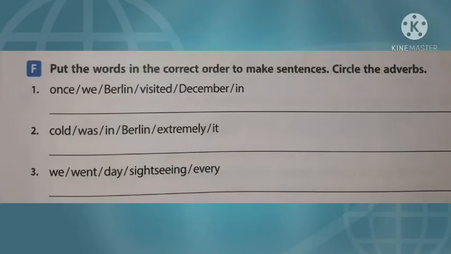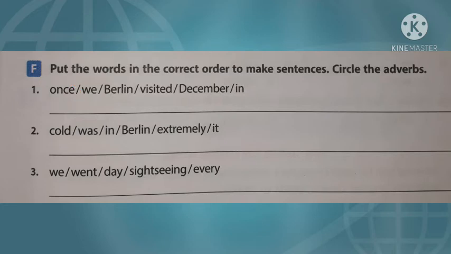Activity F. Put the words in the correct order to make sentences. Circle the adverbs. First one, once, we, Berlin, visited, December, in. So, in this group of words, which is the adverb? Once is the adverb. Then, how can we arrange it?